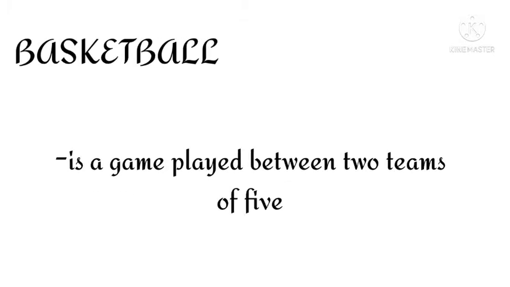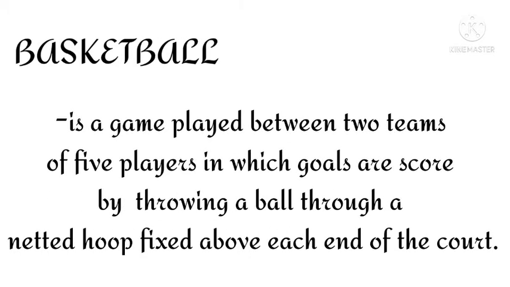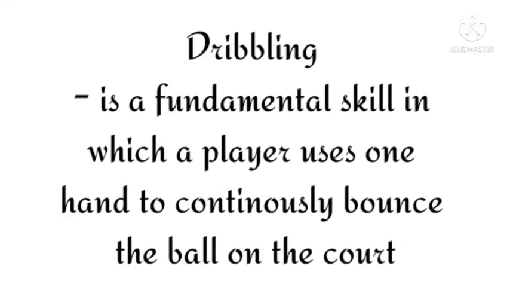Basketball is a game played between two teams of 5 players in which goals are scored by throwing a ball through a knitted hoop fixed above each end of the court. In basketball, there is dribbling. Dribbling is a fundamental skill in which a player uses one hand to continuously bounce the ball on the court.